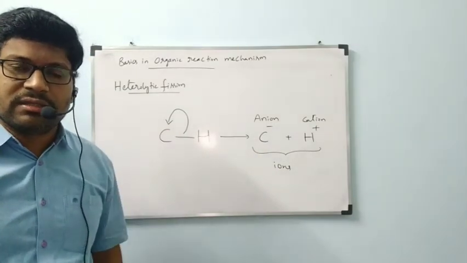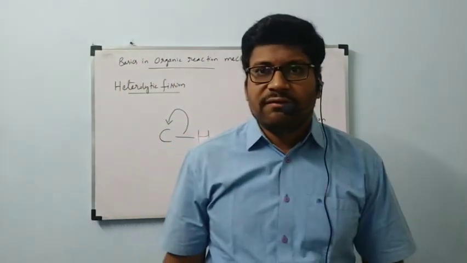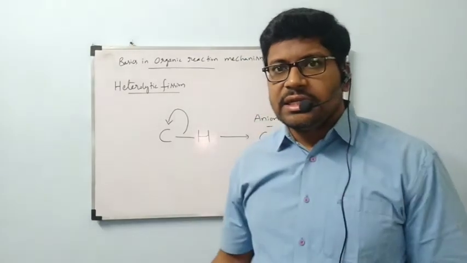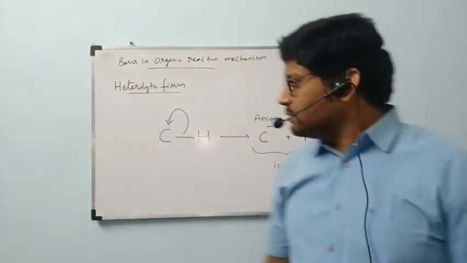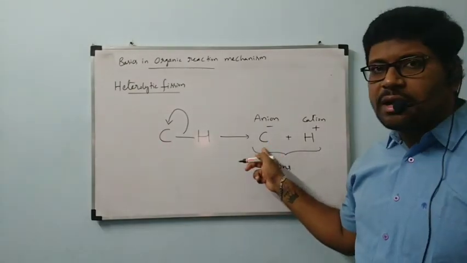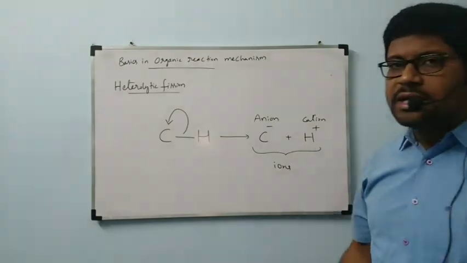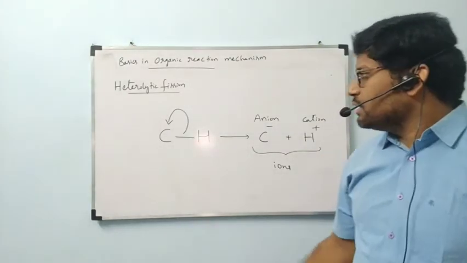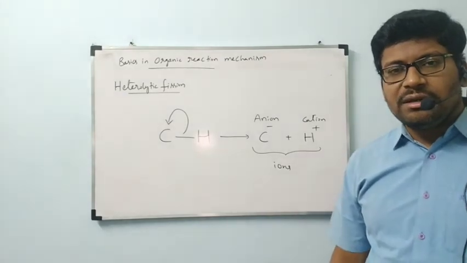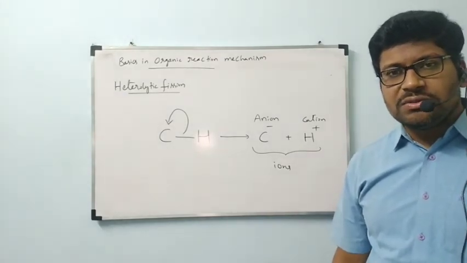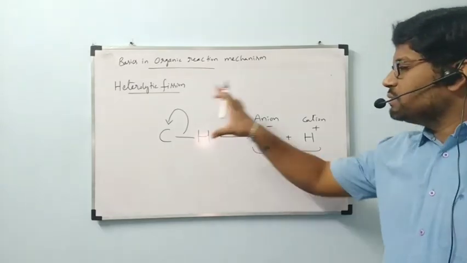The resultants of homolytic fission are free radicals. Carbon anion, this one. Hydrogen cation. So this is called heterolytic fission. Regarding ions, you know very well: a cation carries a positive charge, an anion carries a negative charge. Is it okay? This is about heterolytic fission.